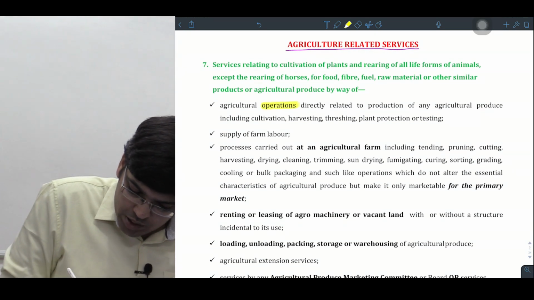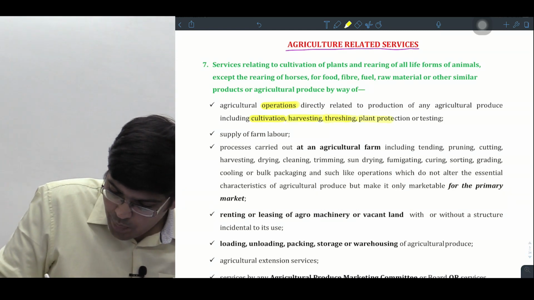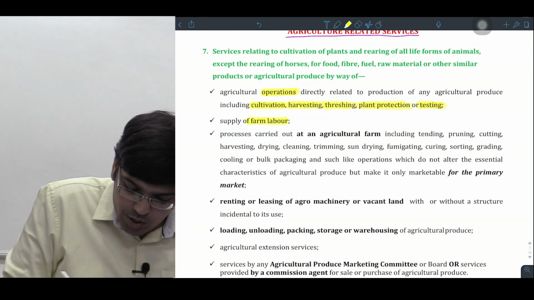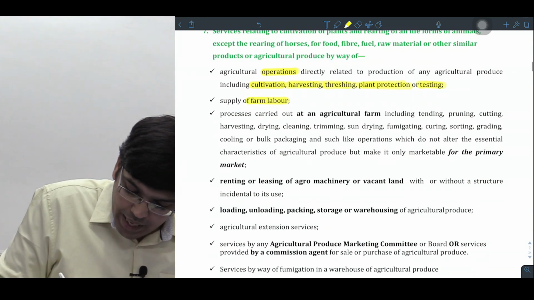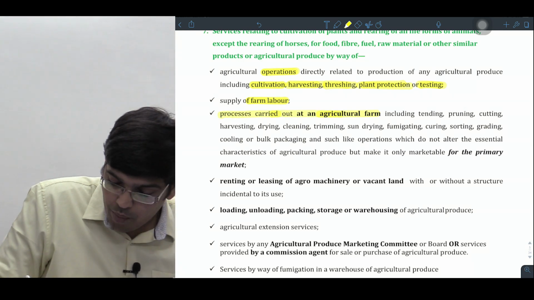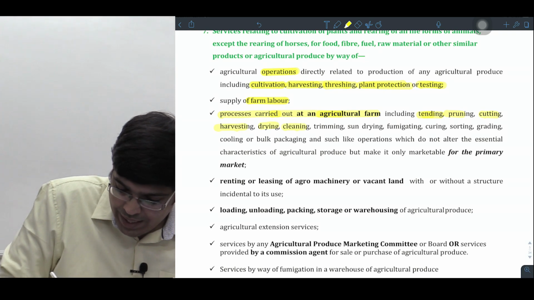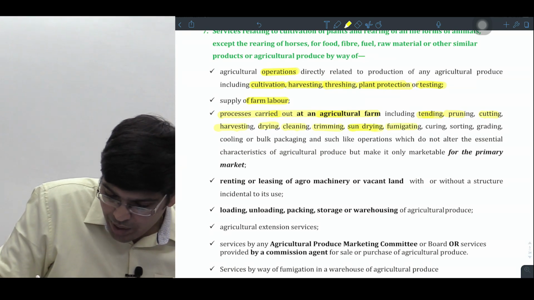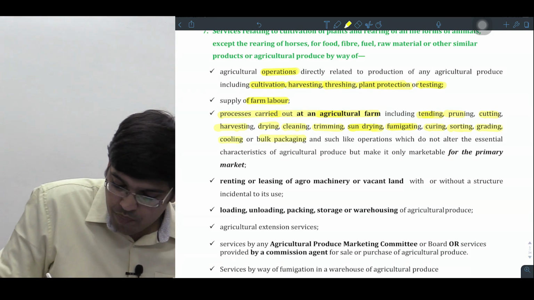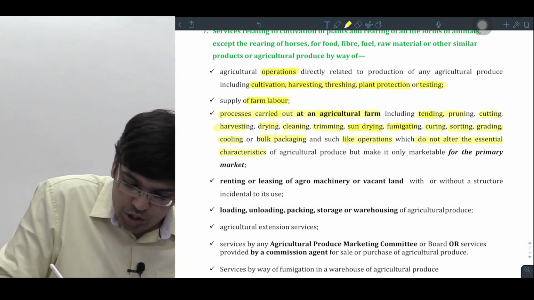Agriculture operations are nothing but cultivation, harvesting, threshing, plant protection or testing services. It also includes farm labor. Process carried out at an agriculture farm, very important point. Process carried out on agriculture farm including tending, pruning, cutting, harvesting, drying, cleaning, trimming, sun drying, fumigation, curing, sorting, grading, cooling, bulk packing of such or like operations which do not alter the essential character.